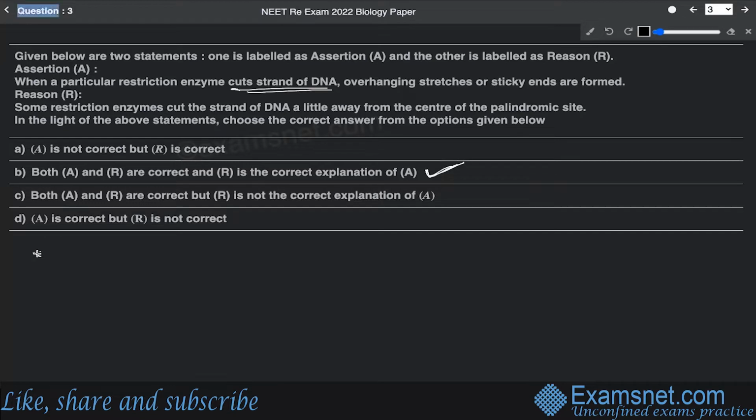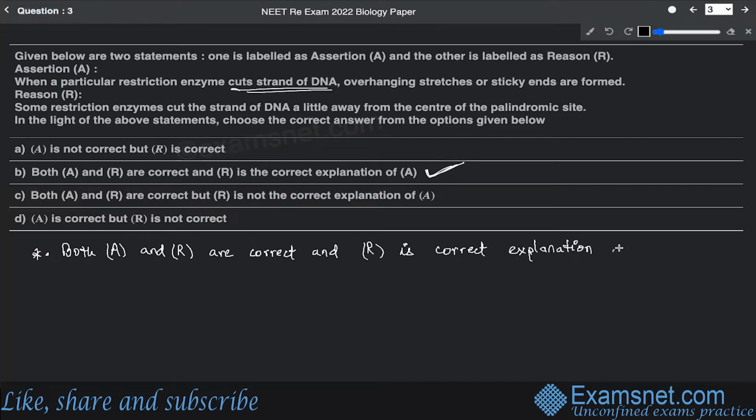So we can say that both A and R are correct, and R is the correct explanation of A. All right. So how are we going to justify this?